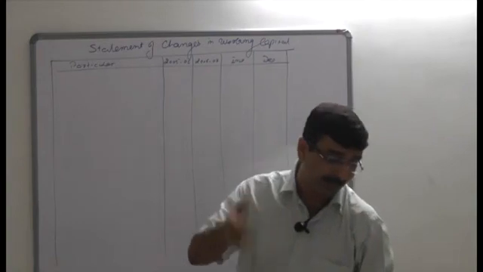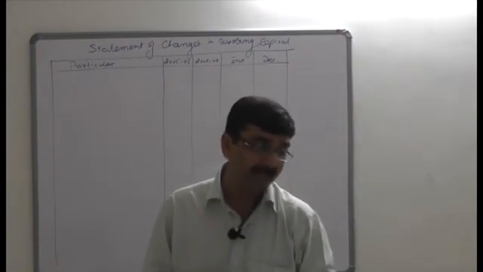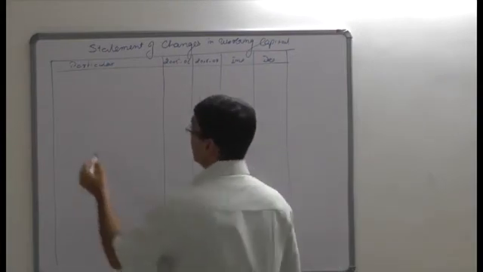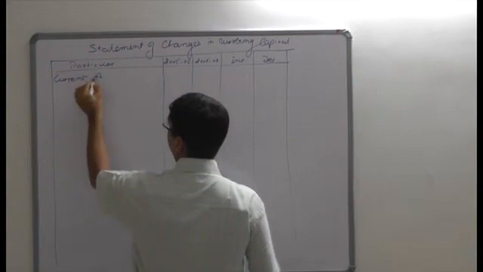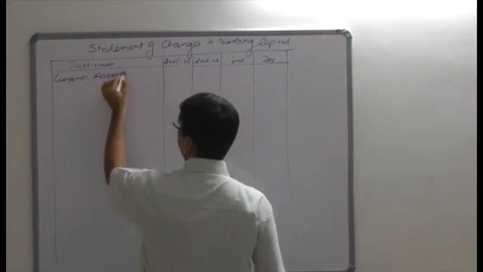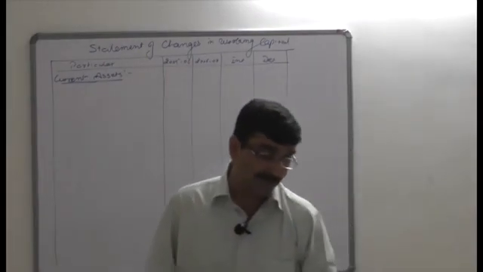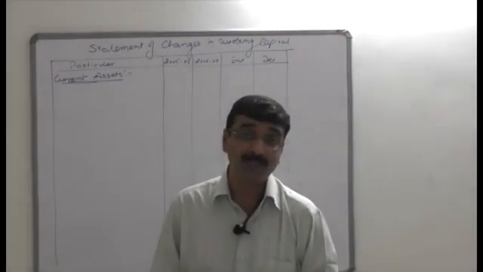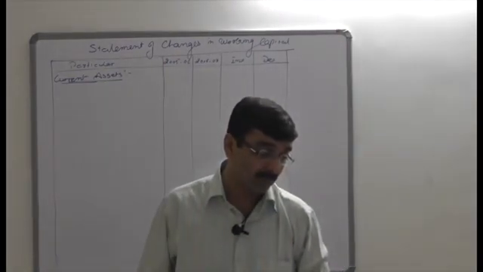Now all of you refer to your balance sheet. On the basis of that balance sheet, we will identify some current assets and current liabilities. So let's begin with the asset side and identify the current assets recorded under this title. First is goodwill. Goodwill is not a current asset, so it won't be recorded here. Fixed assets are also not, investment is also not.